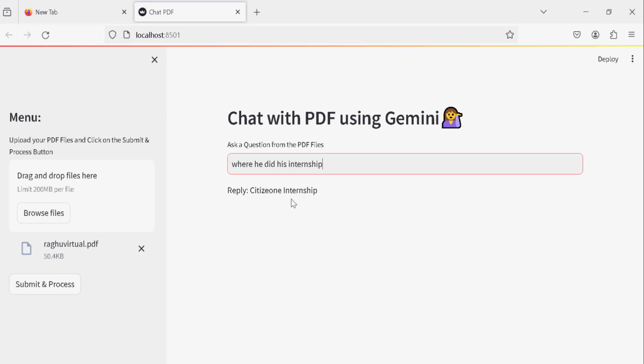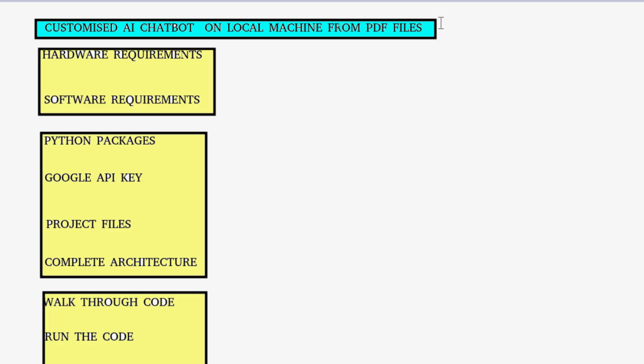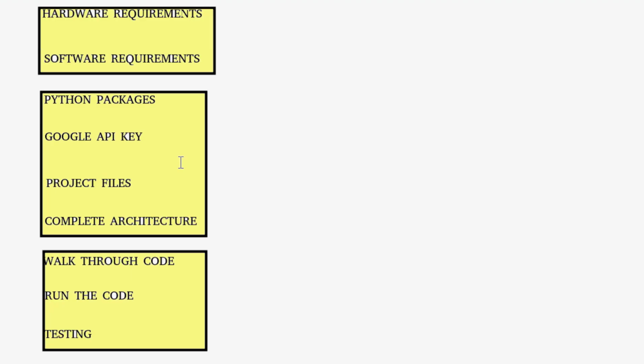So now I will tell you what are the steps that are required in order to get into this project. I have segregated the entire project into different parts. One is the hardware and software requirements, and then the Python packages and the Google API key, then project files, then complete architecture, then I will walk through the code, run the code and the testing.